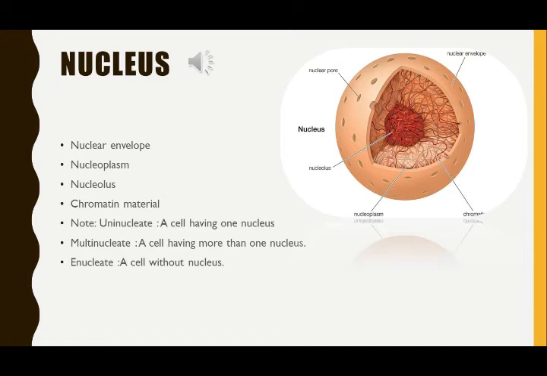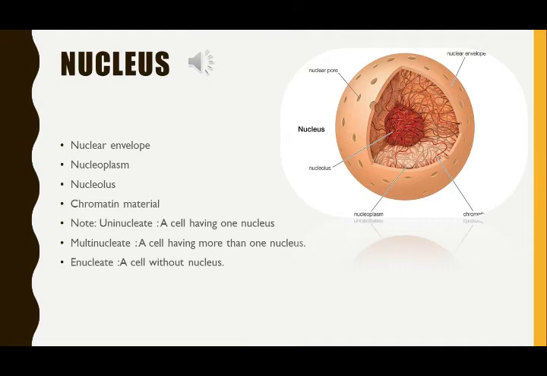But at other times it is spread throughout the nucleus as chromatin. What are chromosomes? The chromosomes contain the basic heredity units called genes. What are genes? Genes are responsible for the transmission of characters from the parent to the offspring. That's why you look similar to your parents, due to the genes.